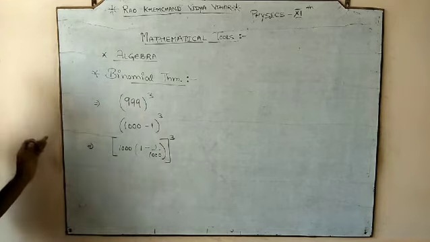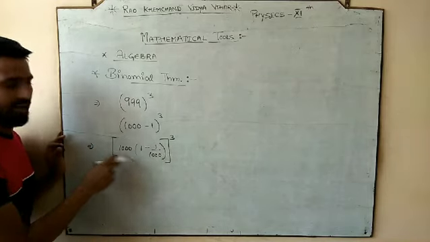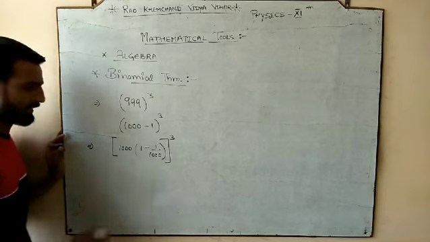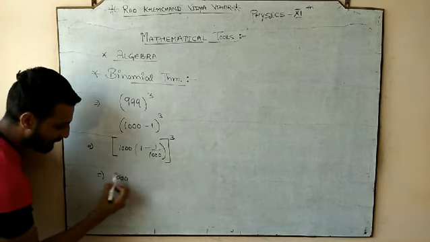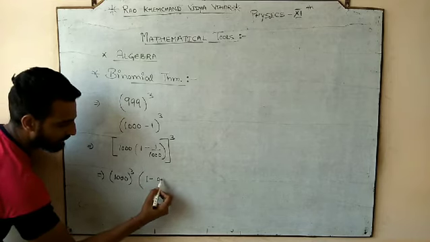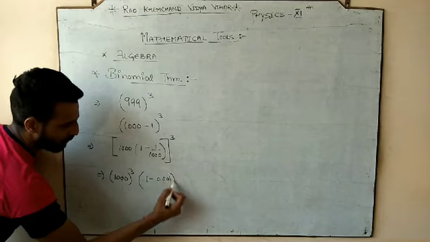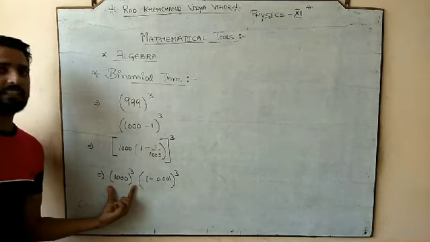Is that okay? 999 can be written as 1000 minus 1. Now I have taken 1000 as common. Now just open this 1000, so it would be 1000 cube into 1 minus 0.001 whole cube.